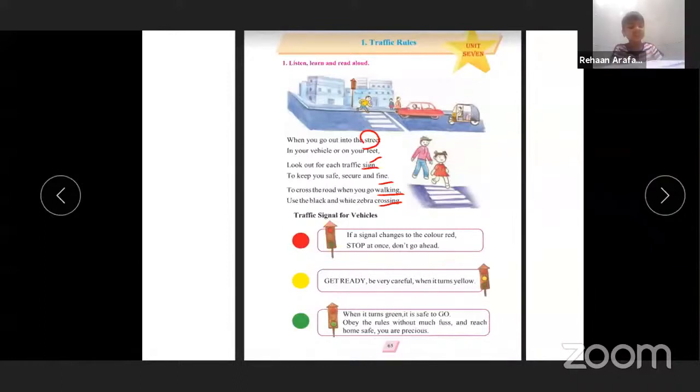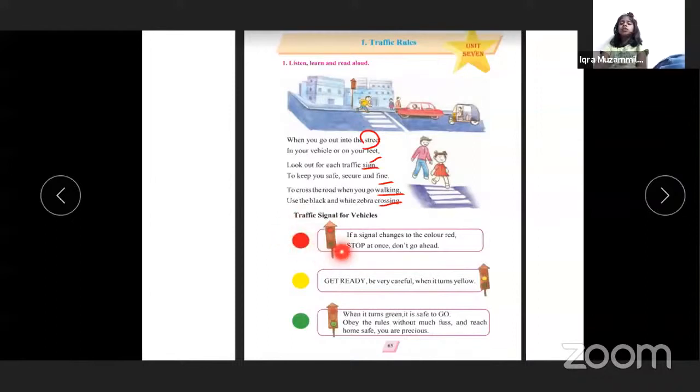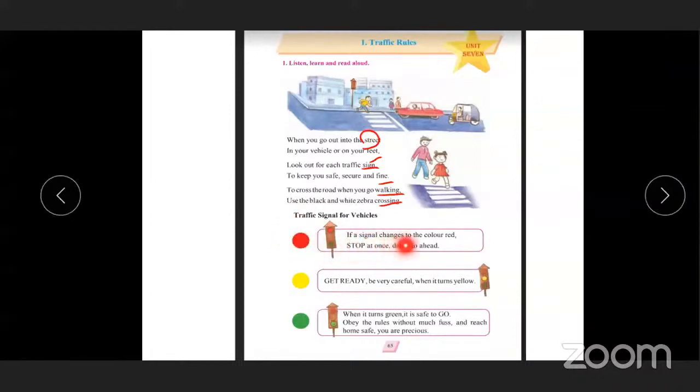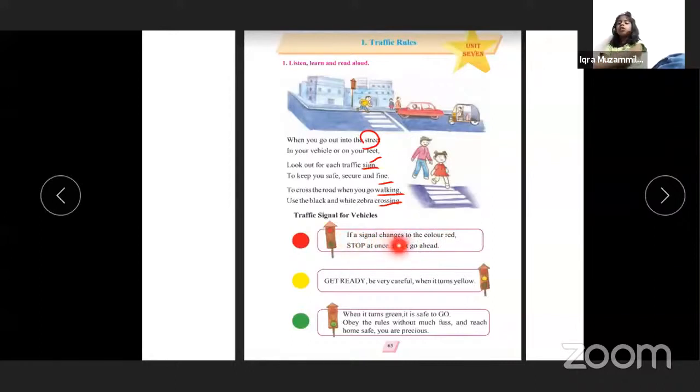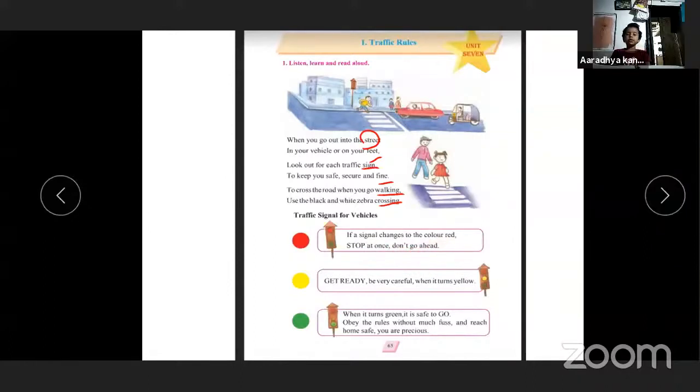Red. If a signal changes to the color red, stop at once. Stop at red. Don't go ahead.